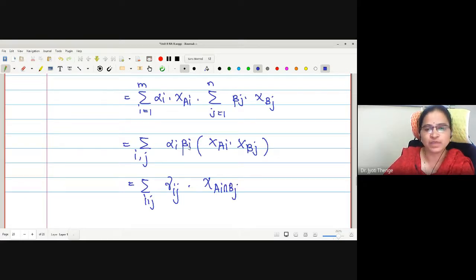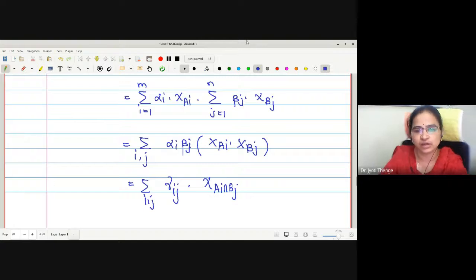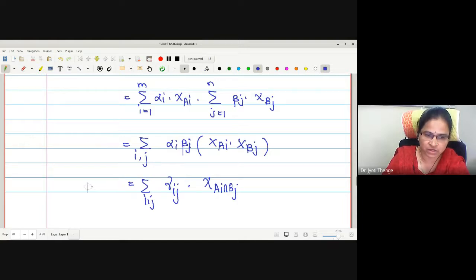If i is in number m, j is in number n, what about this product alpha_i beta_j? Mn in number, no? Mn number of elements it will generate. Therefore, whatever phi dot psi we have written is going to assume finite values. Again, how many values? Mn values.